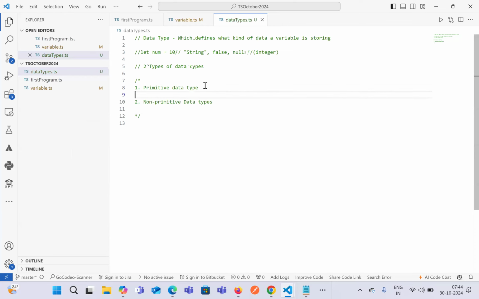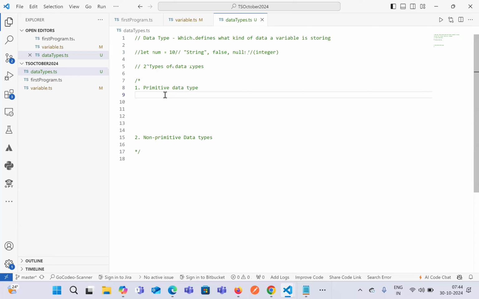So what is a primitive data type? There are different data types in different programming languages. If you have worked on Java, you might know that there are integer, floating point number, double, string, boolean, and some other data types in terms of primitive. In the same way, both JavaScript and TypeScript have the same data types with a slight difference in TypeScript.